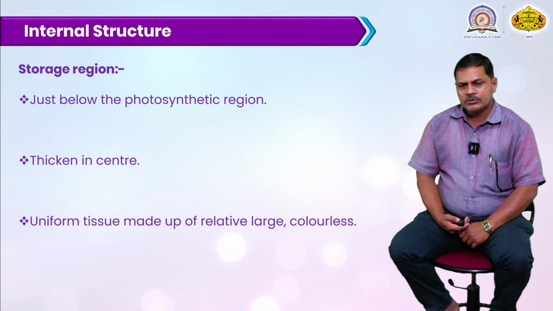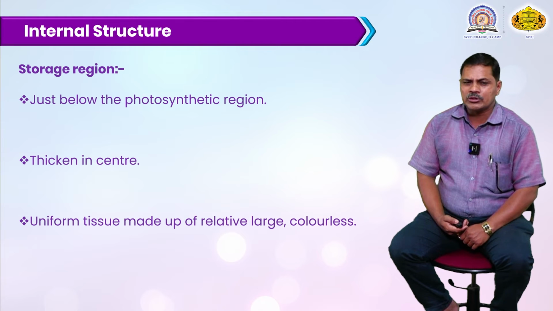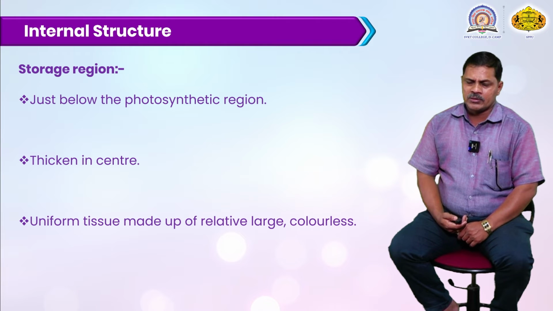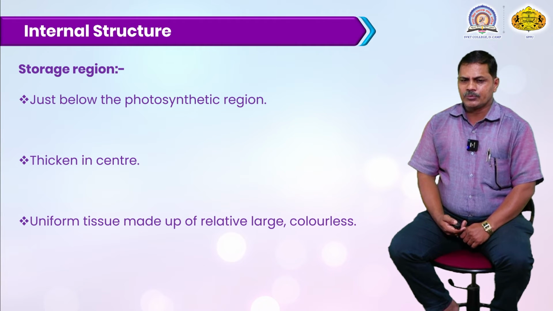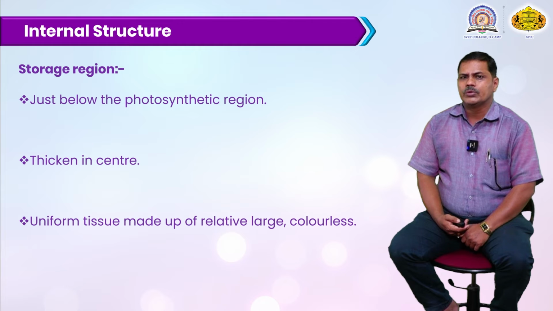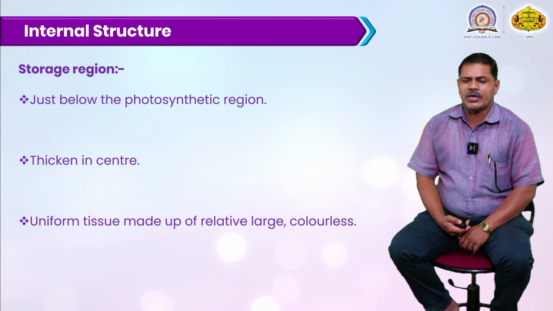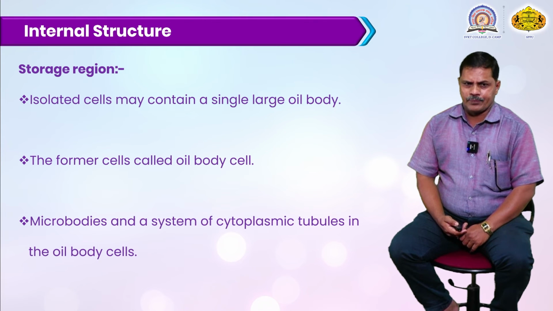Then just below the photosynthetic region there is a presence of the storage region. There is a very large number of cells present, and they store reserve food material inside that storage region. Just below the photosynthetic region, thickened in the center, there is a very thick and uniform tissue. All of the cells are uniform, similar in structure, relatively large, and colorless. Meaning all cells are colorless, and they only store the reserve food material inside this storage region.